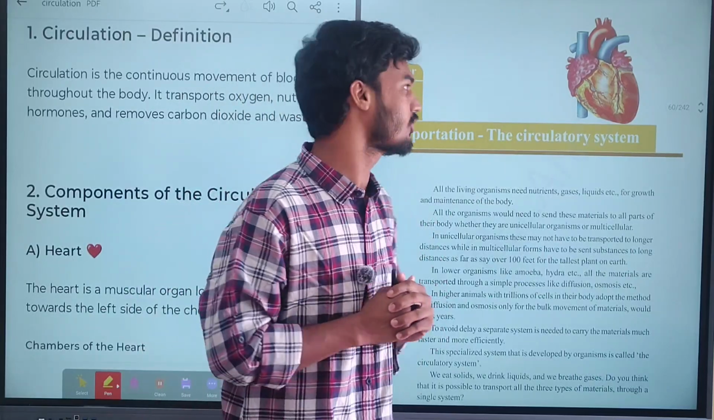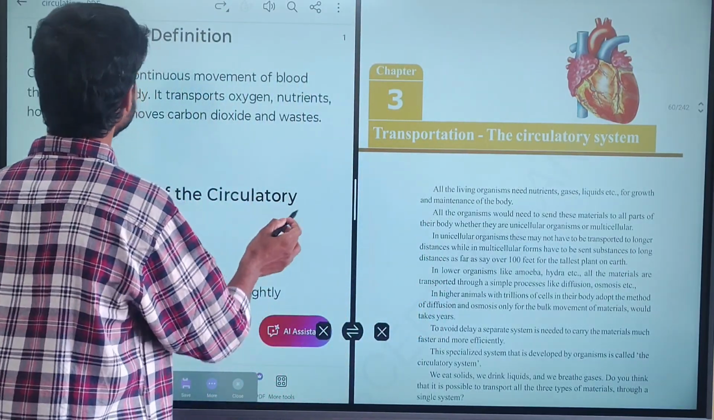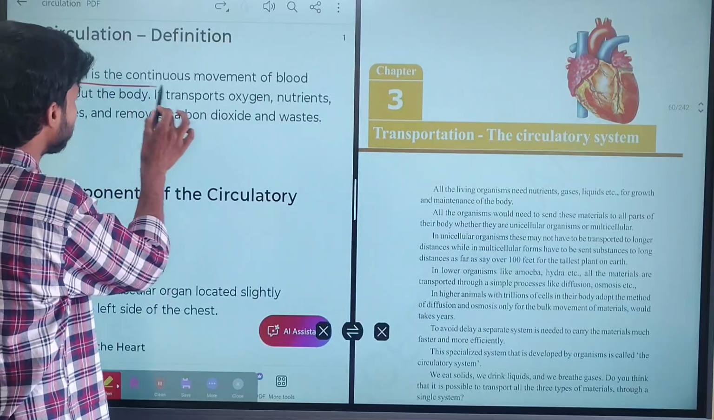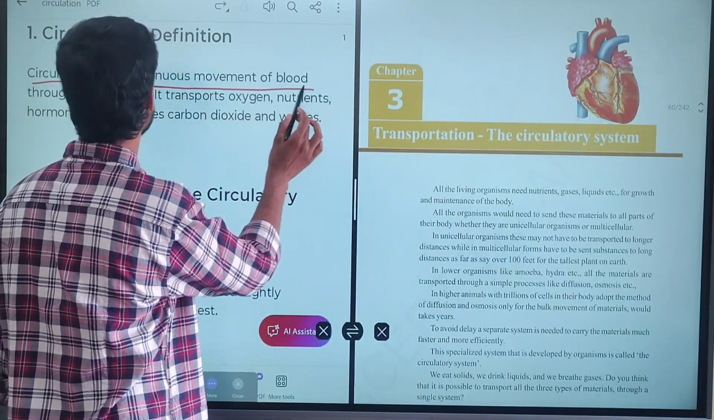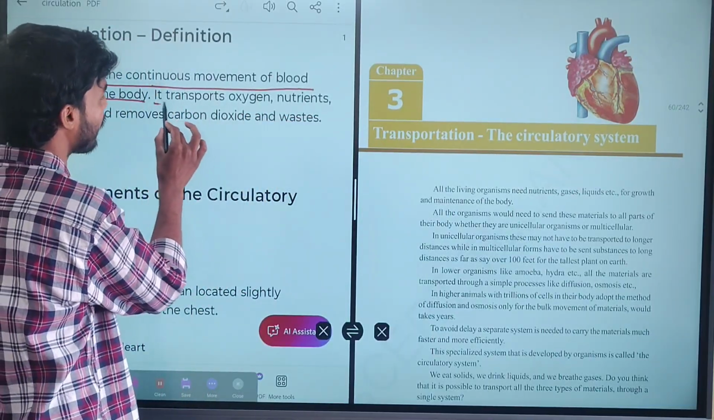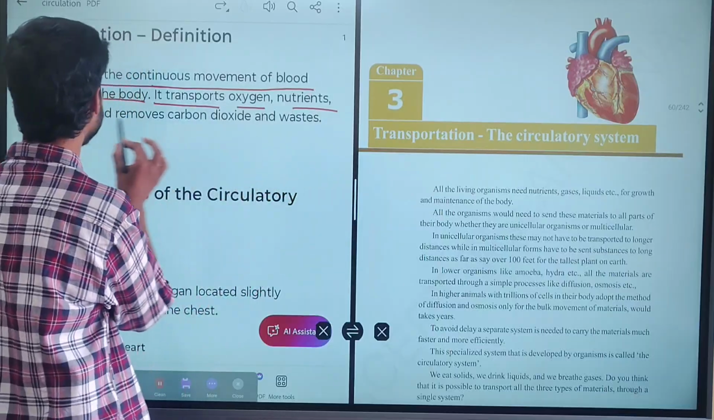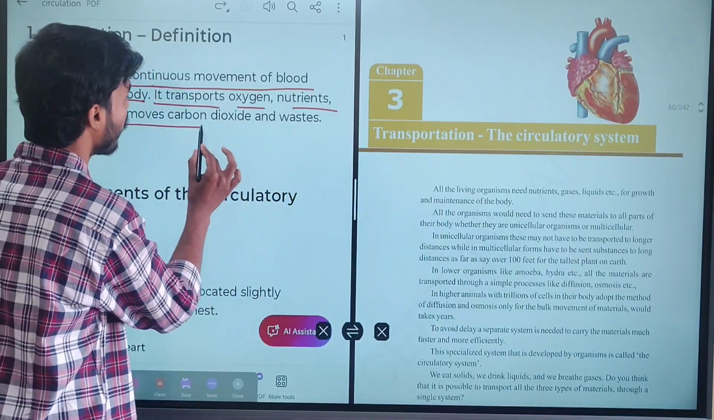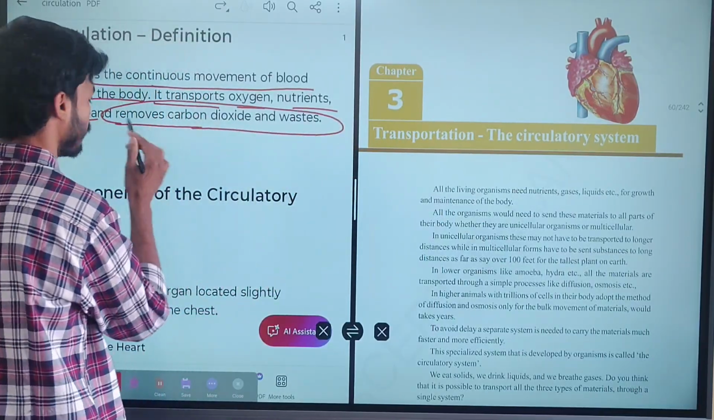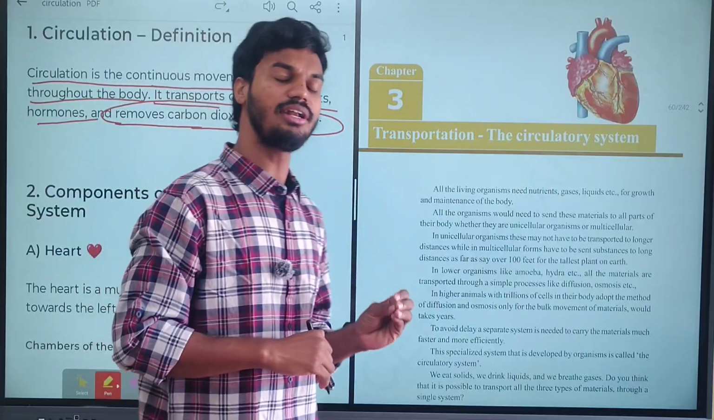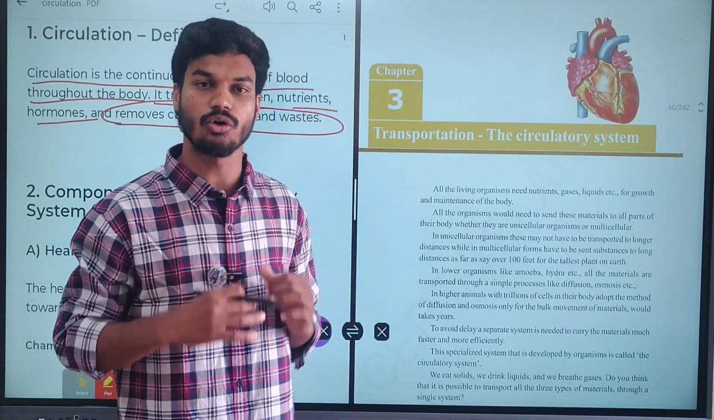Coming to our chapter circulation. The definition of circulation is the continuous movement of blood throughout the body. It transports oxygen, nutrients, hormones and removes carbon dioxide and wastage. So circulation means continuous movement of blood throughout our body.